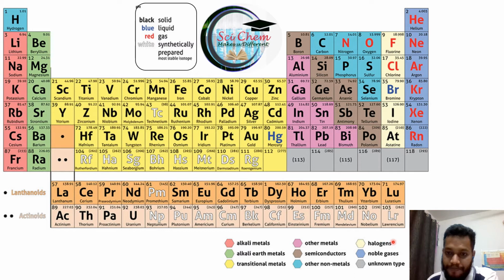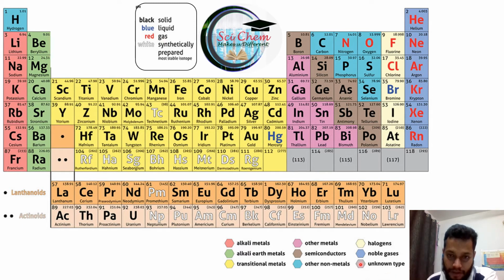Then you come to the white blocks. White blocks are the halogens. Then come to this color, which shows the noble gases. So these are basically gases all over, though red is written here. Along with that, these are also gases, which we can understand from the block color as well as from the variety of colors.